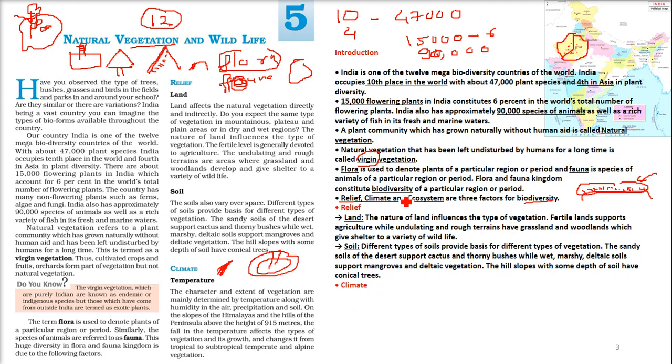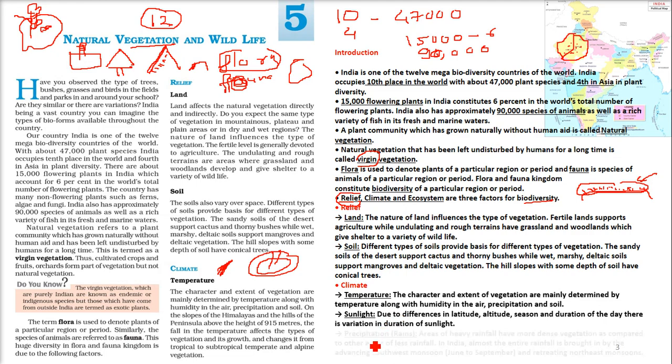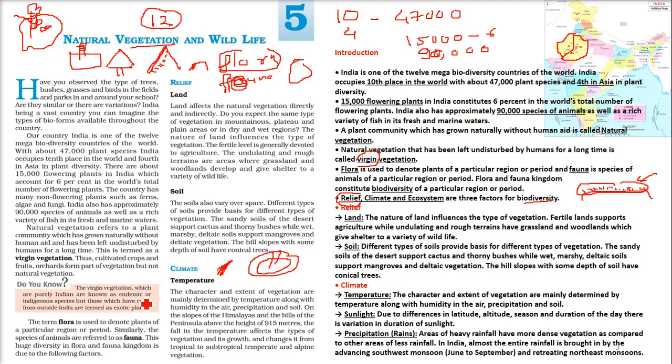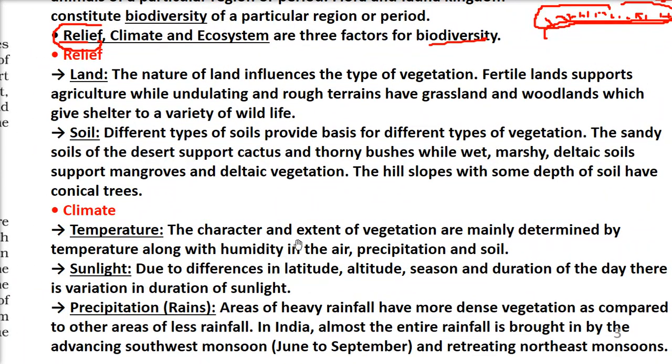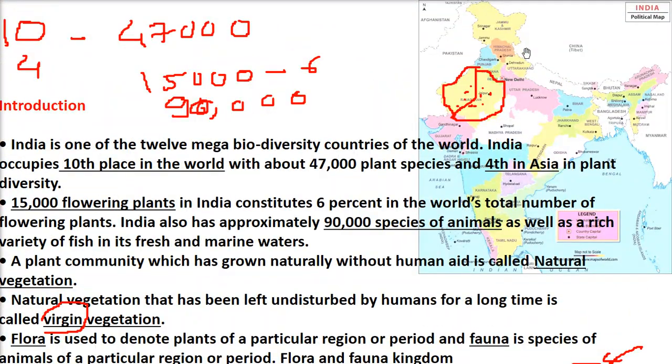Now coming to the second one we discuss. The biodiversity factors: first is relief, then we come to the climate. Again, the temperature, the sunlight, the precipitation also affect the biodiversity. If you go to a place where the temperature is quite extreme, say the top of the Himalayan range, it's always snow there.